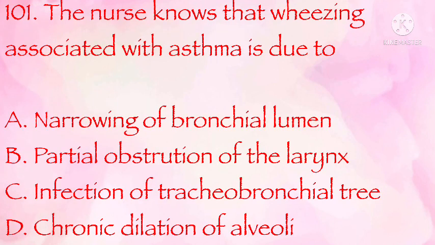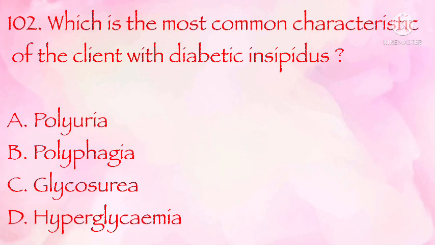The nurse knows that wheezing associated with asthma is due to narrowing of bronchial lumen, partial obstruction of the larynx, infection of tracheobronchial tree, chronic dilation of alveoli. The correct answer is narrowing of bronchial lumen. Which is the most common characteristic of the client with diabetes insipidus? Polyuria, polyphagia, glycosuria, hyperglycemia. The correct answer is A, polyuria.